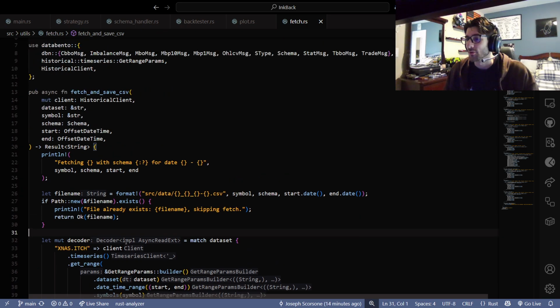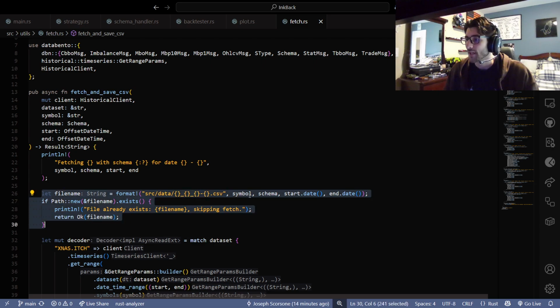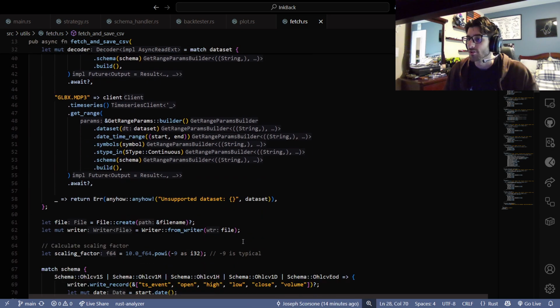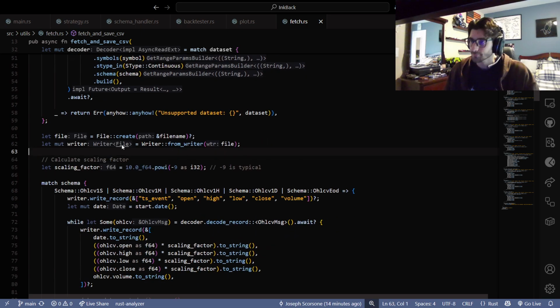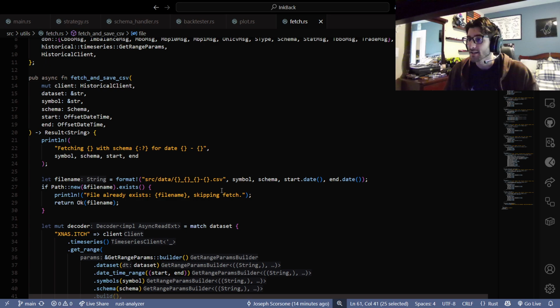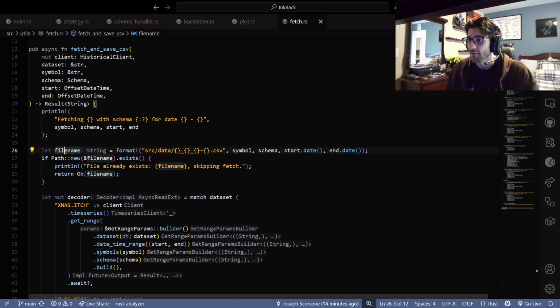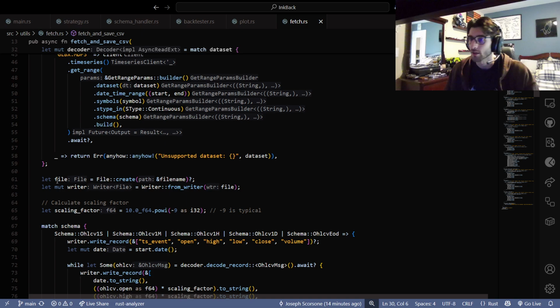Right, so yeah, we're just making a new file name with the symbol, schema, start date, and end date, and getting our client, making that file if it's not already there. Because if we already have that file, then we already did this request. If we don't have it, then we go through, make our client, make the file, make a writer.